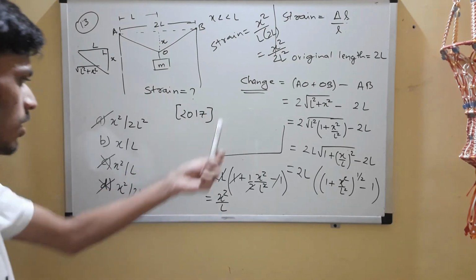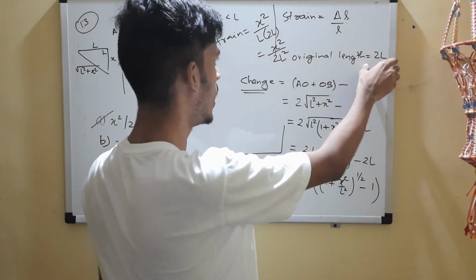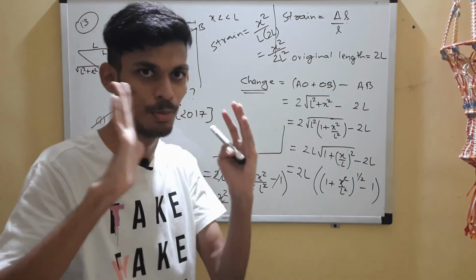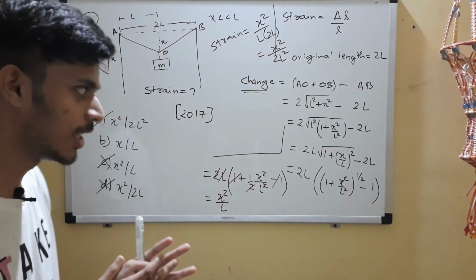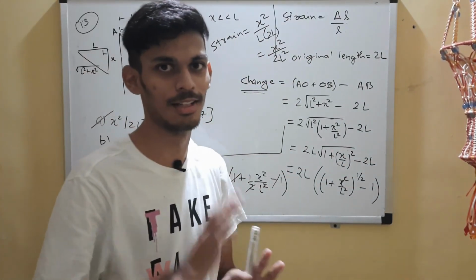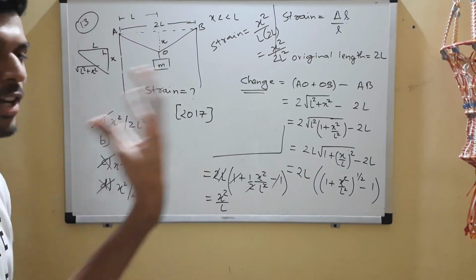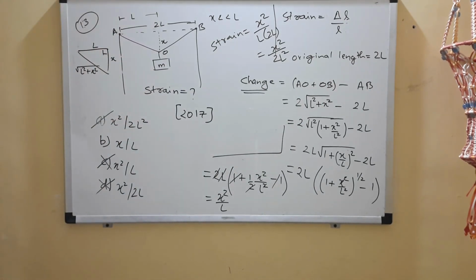So this was the change. Change divided by the original length will give us the strain. So that was our answer. I hope you are able to grasp this one. You can rewind the video and watch it again. I know it's a tough one. So that's why I did it, right? You can note it down as well if you wish to.